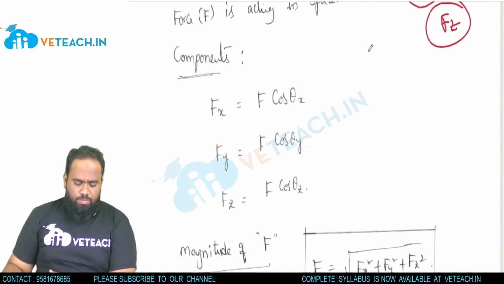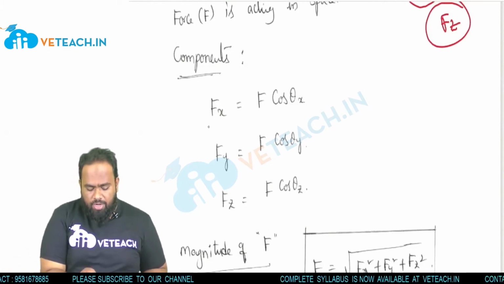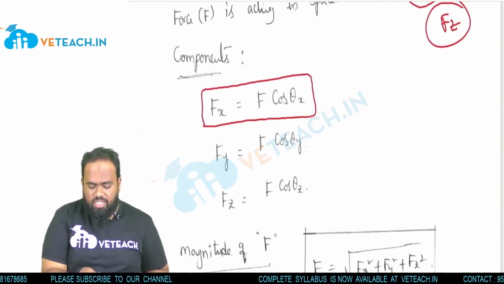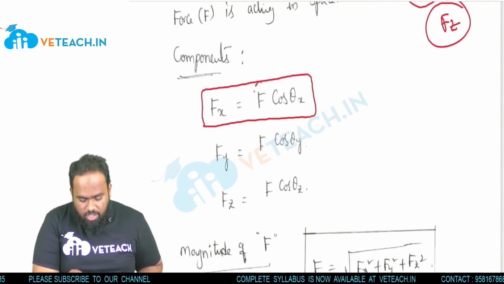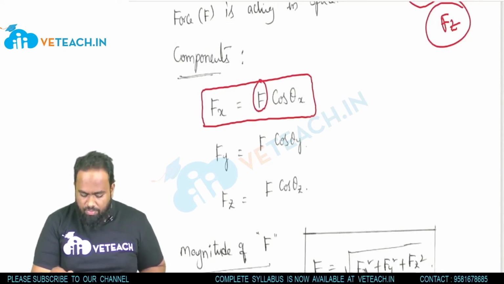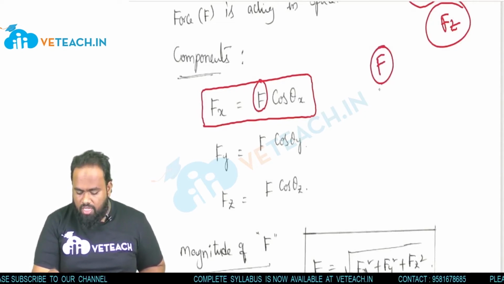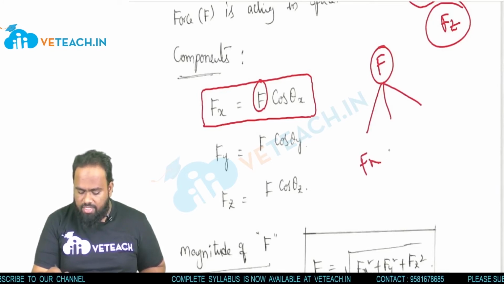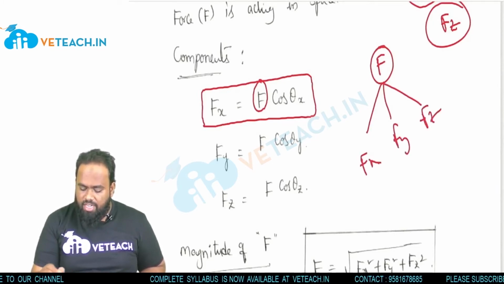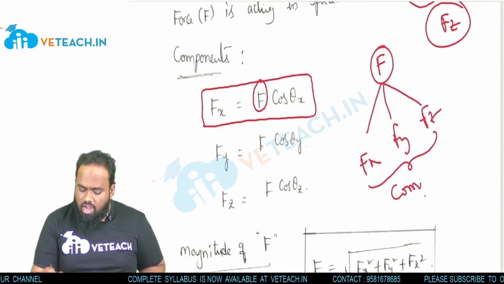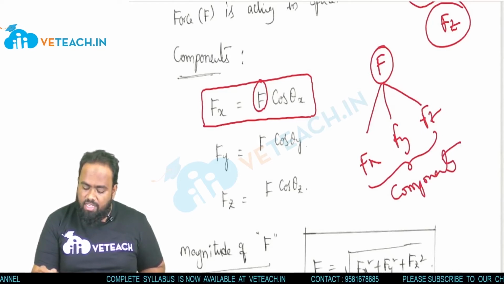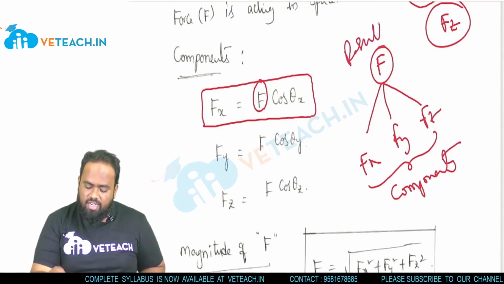Force F is acting in space. So now come to the components. Component Fx is equal to F cos theta x. This is the logic, where F is the resultant force of these three. So for force F there are three components, Fx, Fy, Fz. These three are called components. 3D means three components. This is called the resultant.